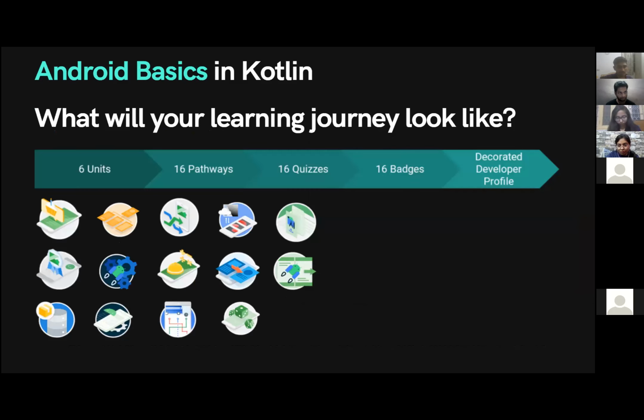So yeah, as I said, these will be the badges you will be getting, and this is the simple breakdown of the course that is provided by Google. I have personally gone through all of these, and this stuff is gold. You can use it to learn from. You can go from a basic developer to almost average developer using this course. And yeah, I really recommend this course for you to study.